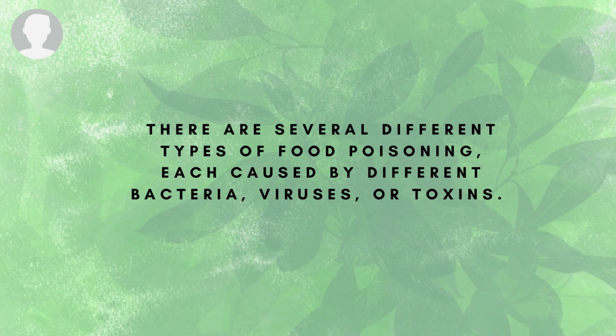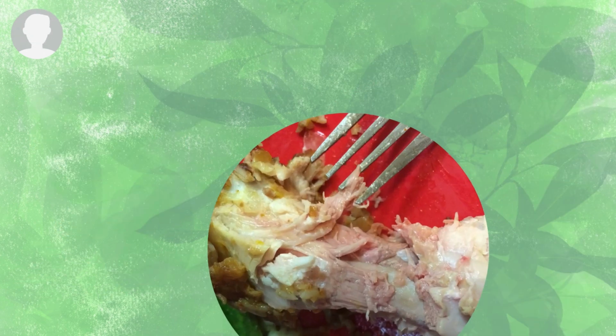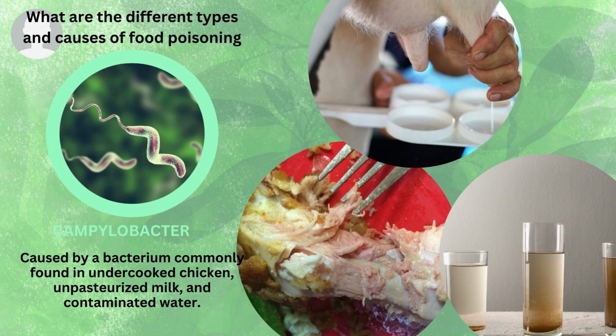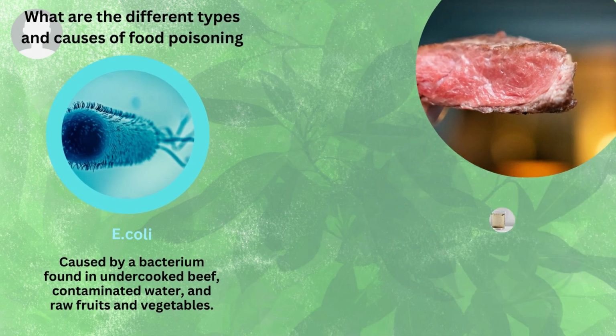There are several different types of food poisoning, each caused by different bacteria, viruses, or toxins. First, we have salmonella, which is caused by a bacterium commonly found in raw and uncooked meat, poultry, eggs, and dairy products. Next is Campylobacter, caused by a bacterium commonly found in undercooked chicken, unpasteurized milk, and contaminated water. Then we have E. coli, caused by a bacterium found in undercooked meat, contaminated water, and raw fruit and vegetables.